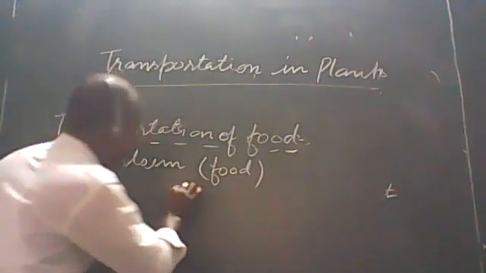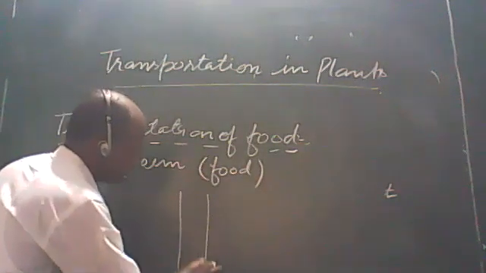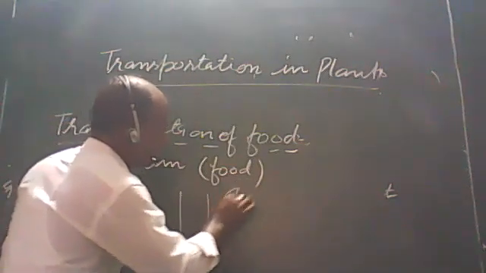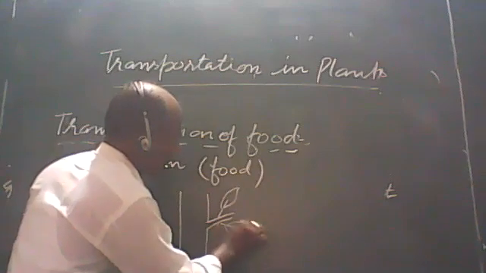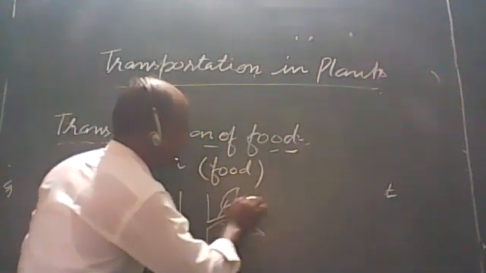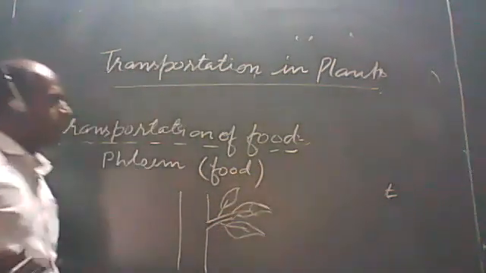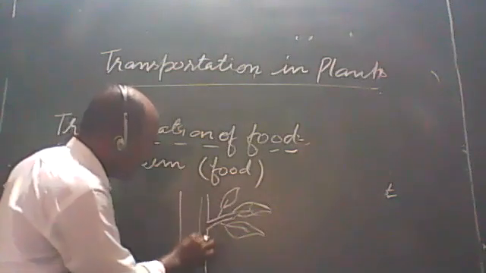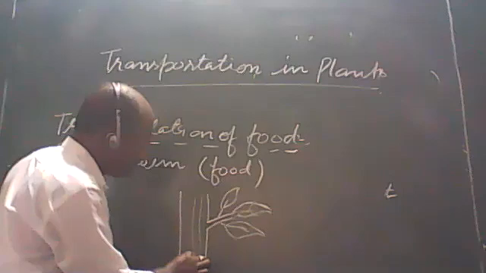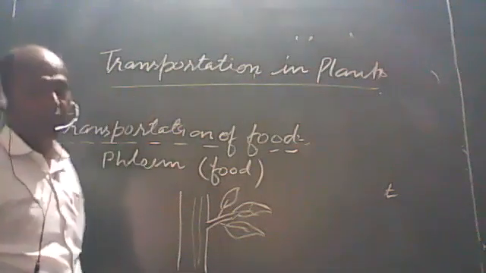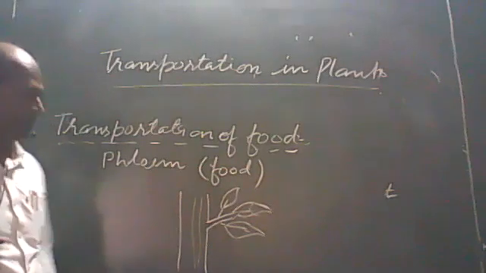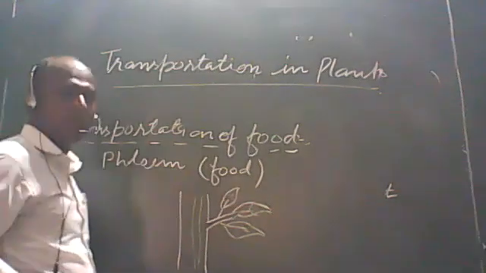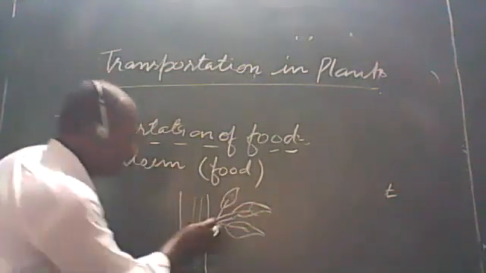How can we see? Suppose that this is the plant body. So there are the leaves. These leaves will perform photosynthesis, and that prepared food material is transported by the phloem. We know that xylem and phloem are present in every part of the plant. What happens is, when the food is prepared by the leaves, it is stored in the form of sucrose.